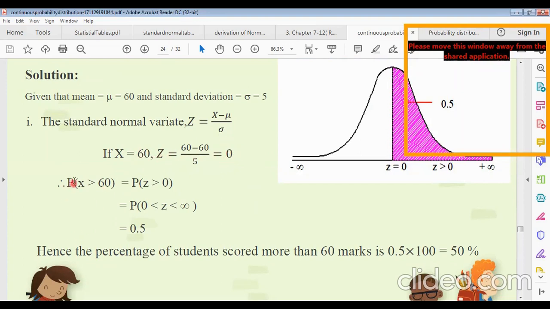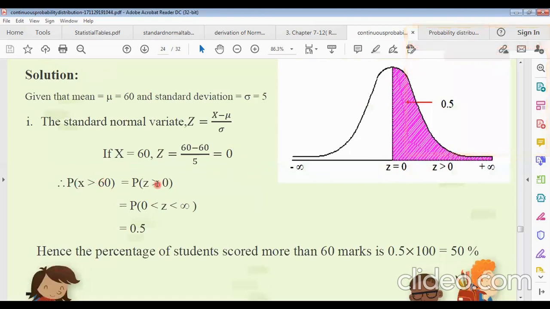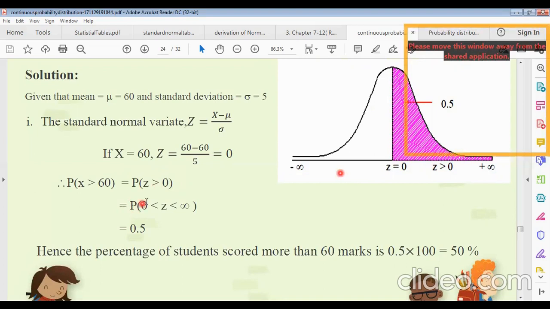So more than 60 means x greater than 60. Here we can plot z equals 0 and z greater than 0. Z greater than 0 means this positive part of the area, which is 50%. So the probability between 0 and infinity is 0.5. The percentage of students who scored more than 60 marks is 50%.